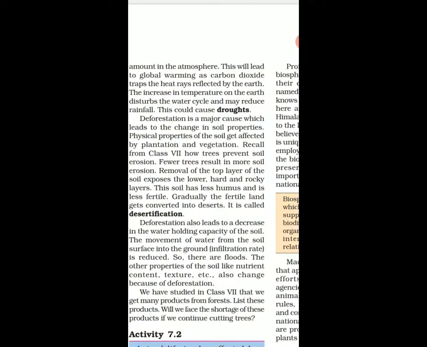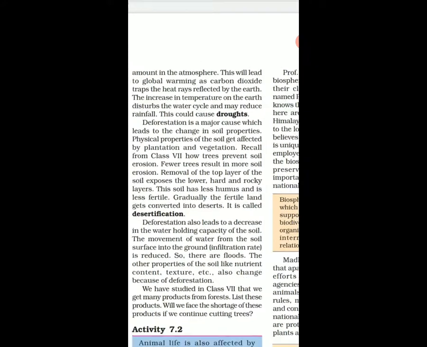Which are they? There will be less rain, the level of CO2 will increase, which will result in global warming, and there will be imbalance in the water cycle. Droughts may occur, and it also leads to desertification, right? So these are all the effects of deforestation.